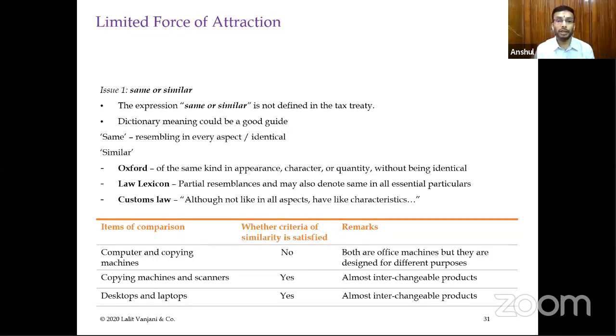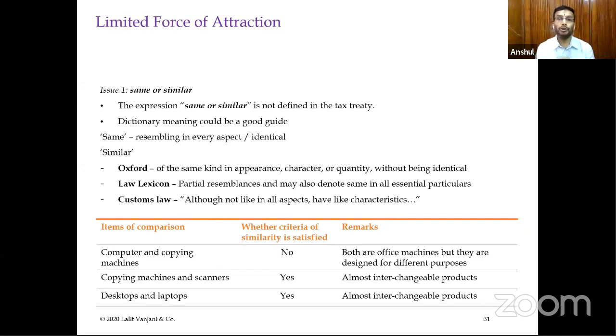Same means resembling in every aspect or identical. Similar means they are not having identical characteristics but having similar uses or similar characteristics of use or parameters of their qualities. So those kind of things will be considered as same or similar. So I have given certain illustrations.